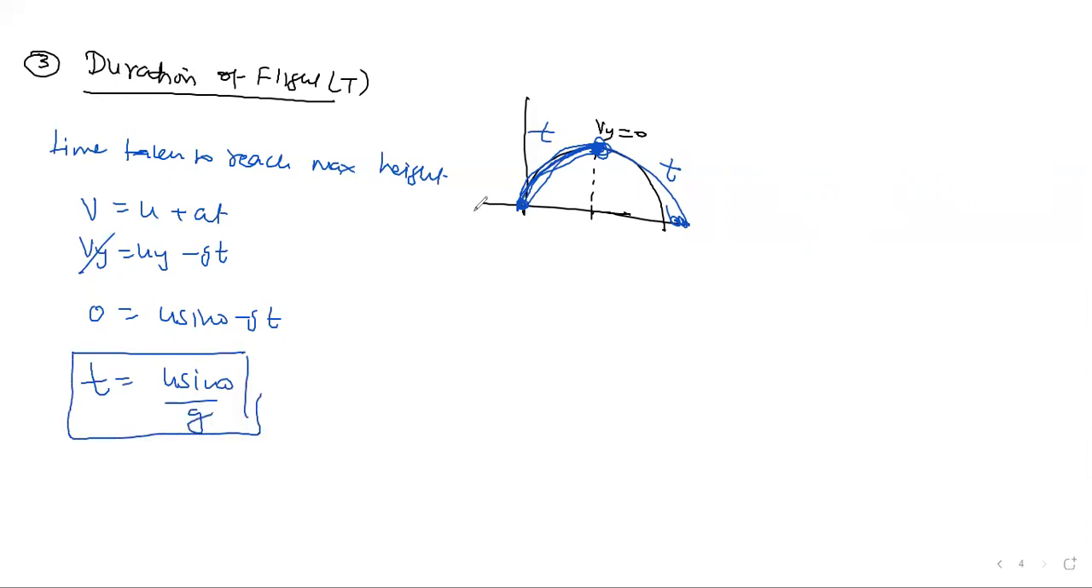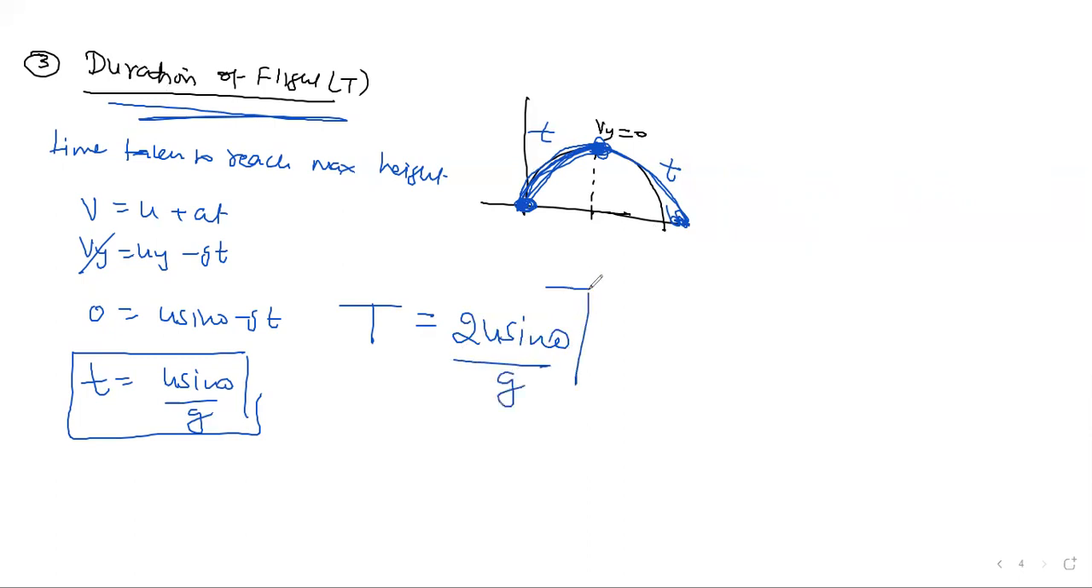We are trying to calculate the duration of the flight. From the point of launching to the highest point is t, and from the highest point to the ground is again t. So the total time of flight should be double this, which is 2U sine theta by g. That will be your answer. This is called the duration of the flight or time of flight, whatever you want to call it.